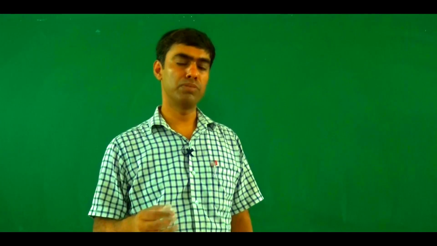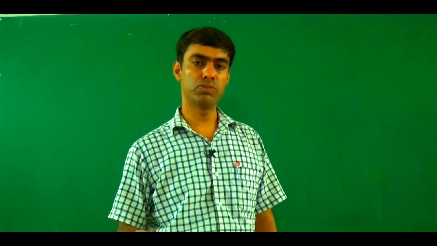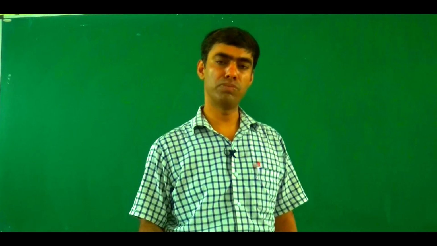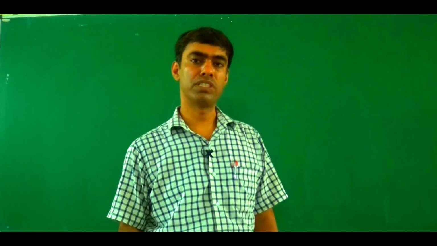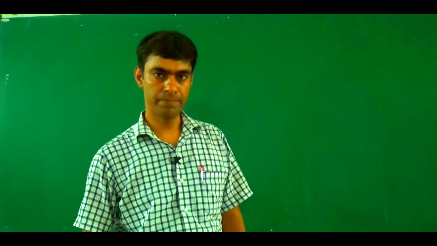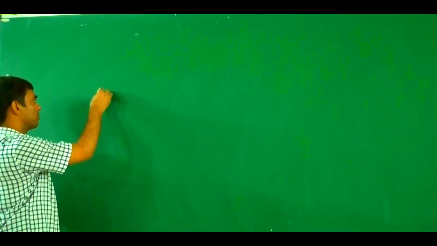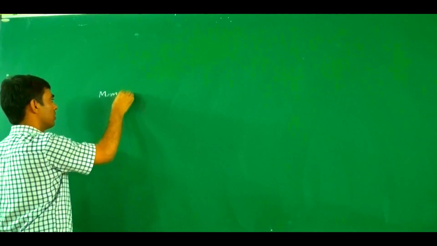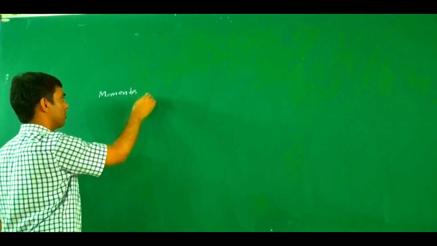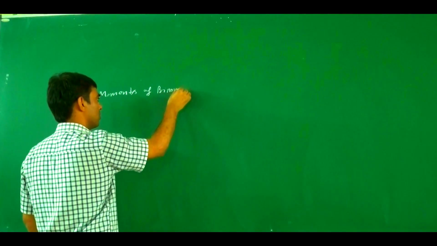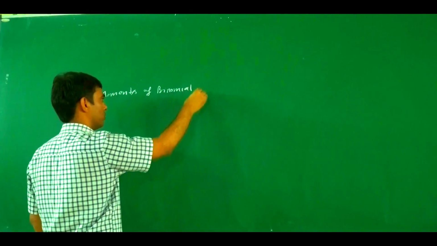We find mu1 dash, mu2 dash, mu3 dash, mu4 dash, then we write mu1, mu2, mu3 and mu4, which are moments about the mean, while mu1 dash, mu2 dash, mu3 dash, mu4 dash are moments about any point. So, moments of a binomial distribution.